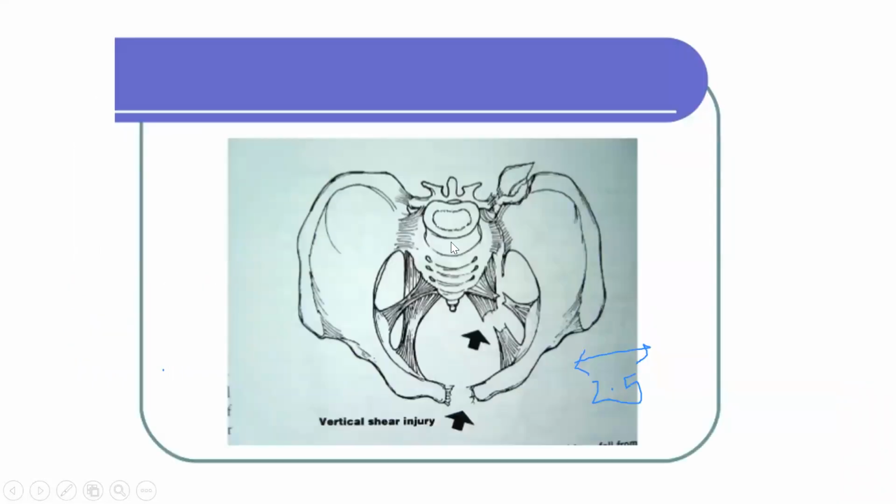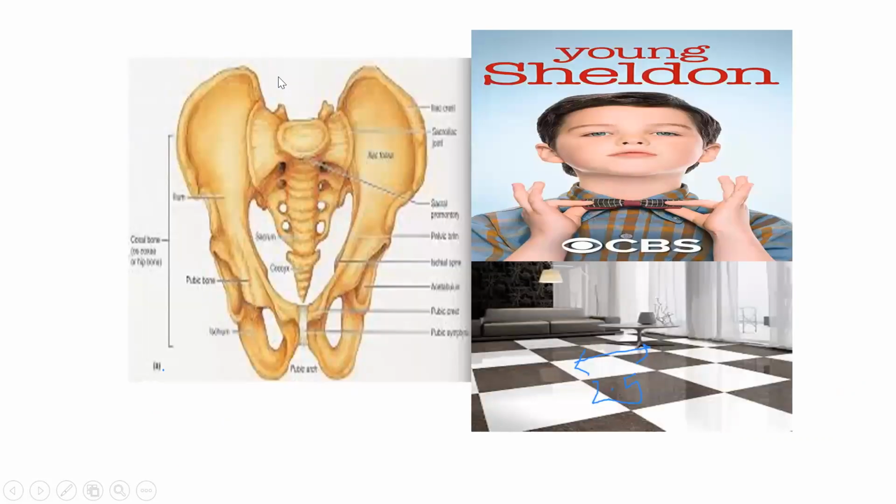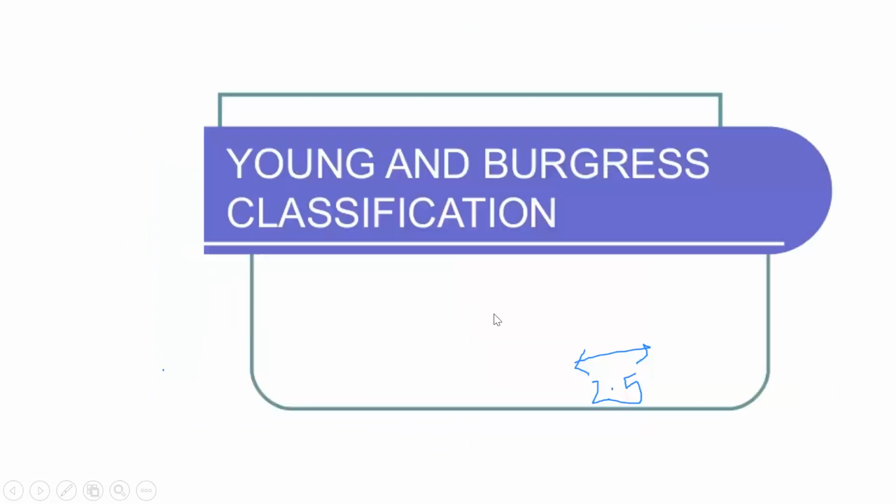This is vertical shear, which is rotationally and vertically unstable, the same for the operative part. What is the classification? Young Sheldon fall on the tiles. So Young classification and Tile's classification. This is Tile's classification, this is Young classification.